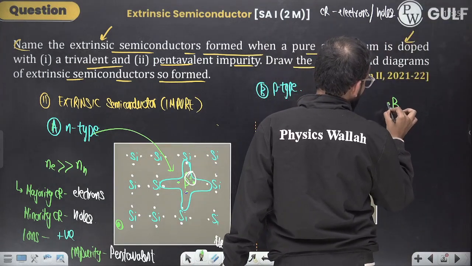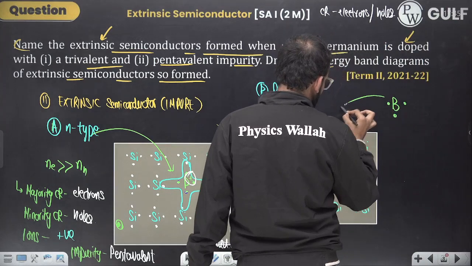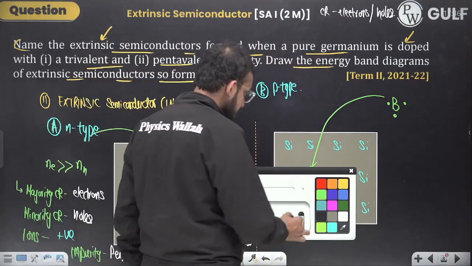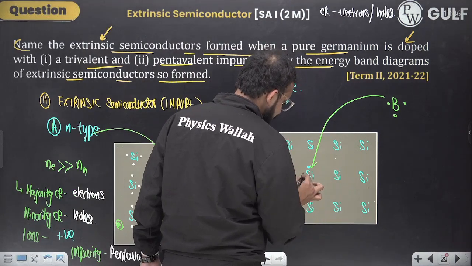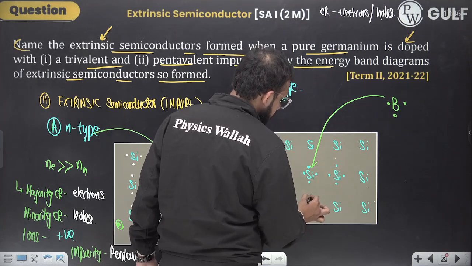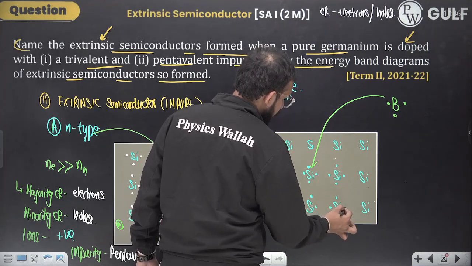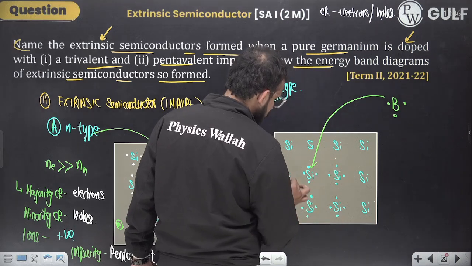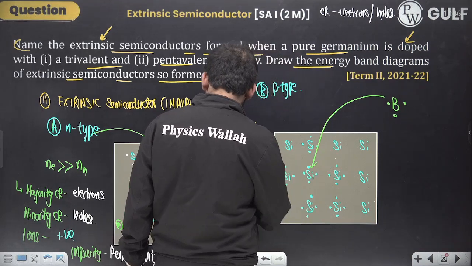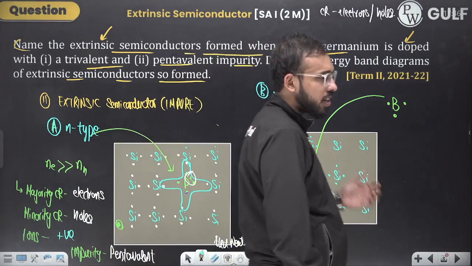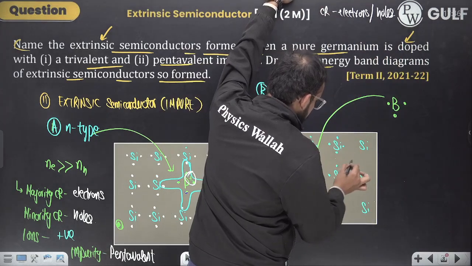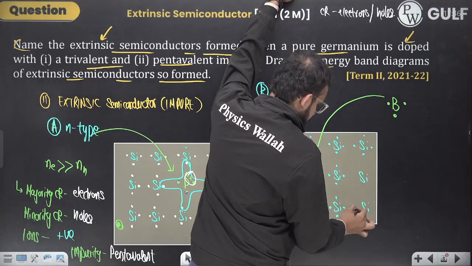How many electrons does it have? 1, 2, 3. Boron will try to enter and will ask silicon, please let me get inside the crystal lattice, and silicon will say no. Why? Because you need 4 electrons to make covalent bonds, and boron, you have only 3. How can I allow you to enter my crystal lattice? Boron will say, okay, then I will go to the other silicon.